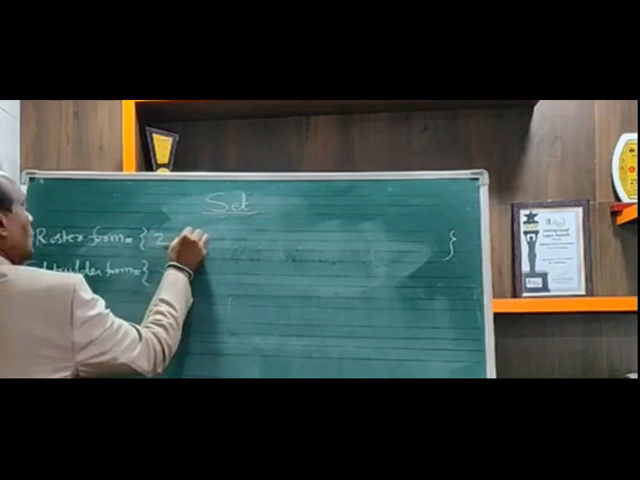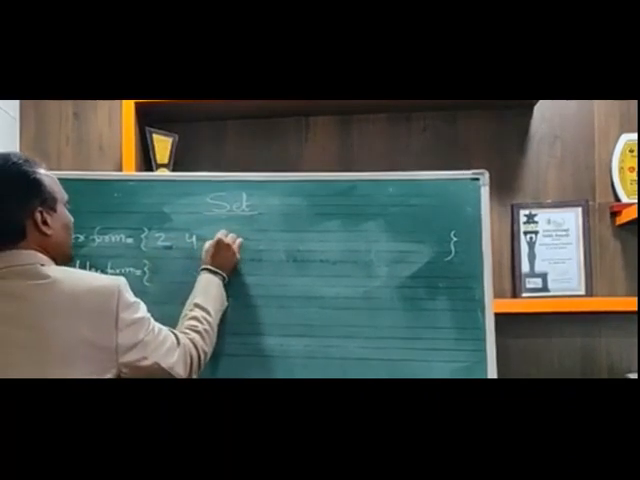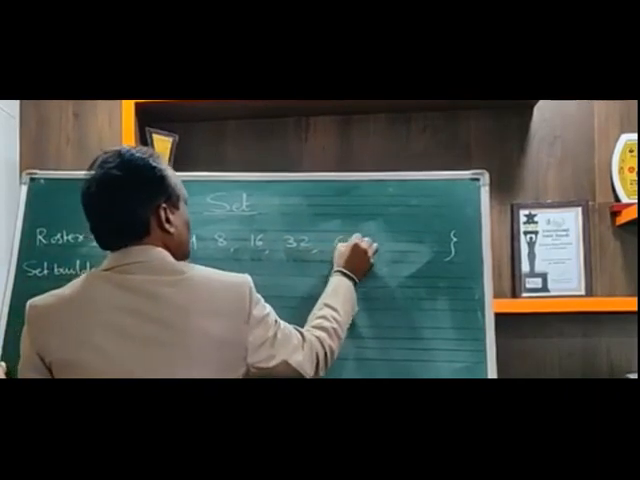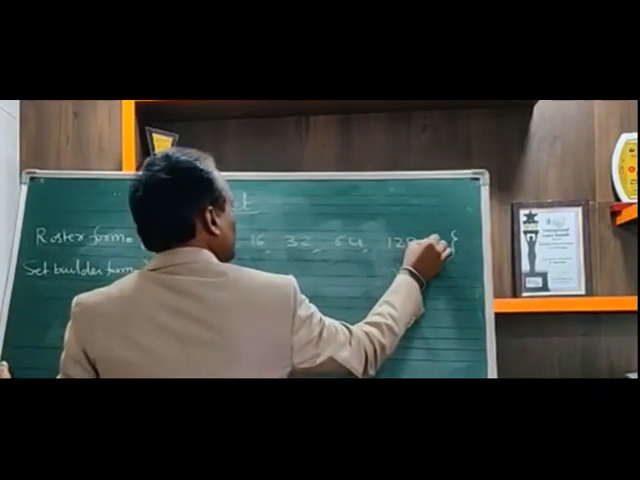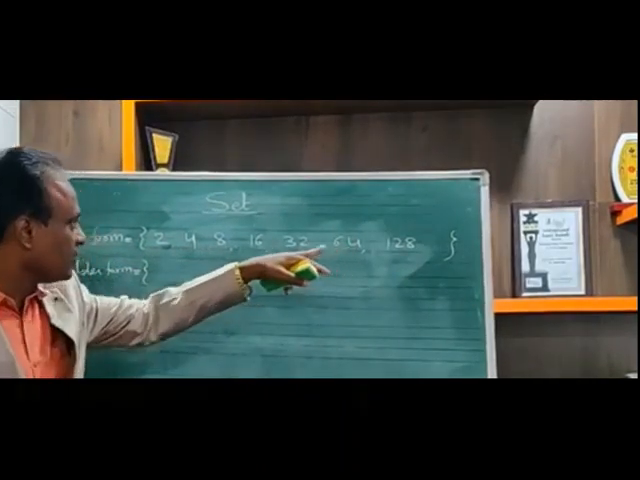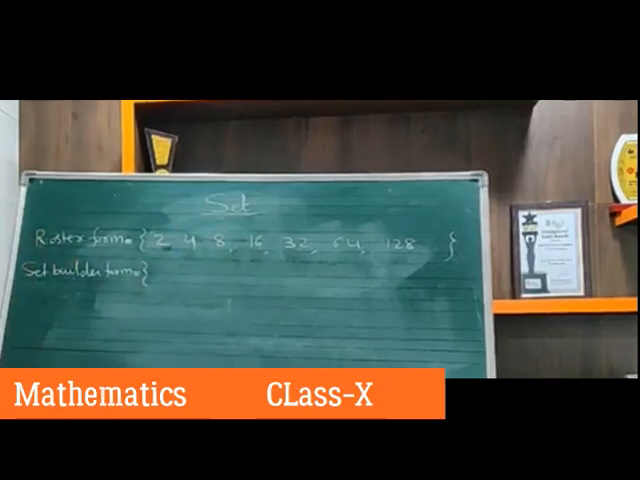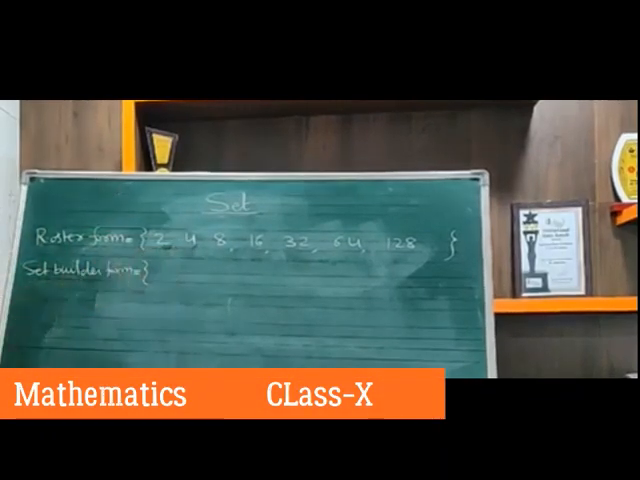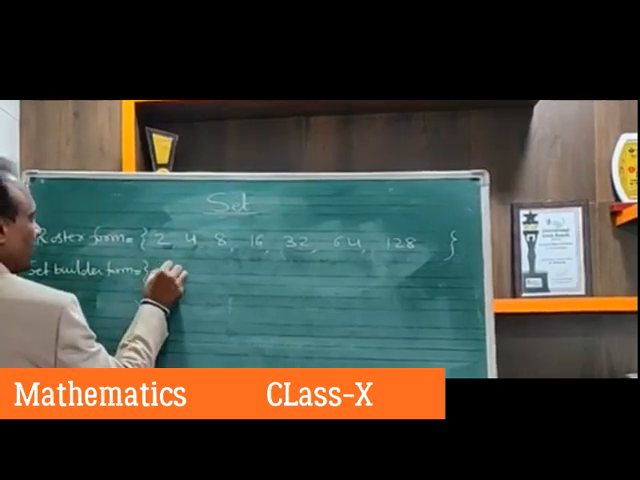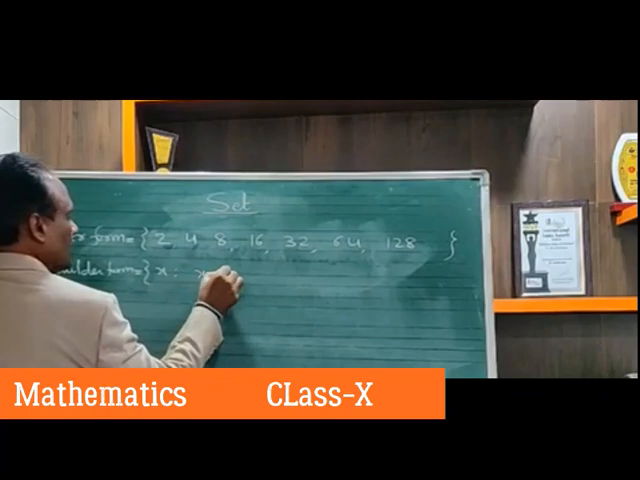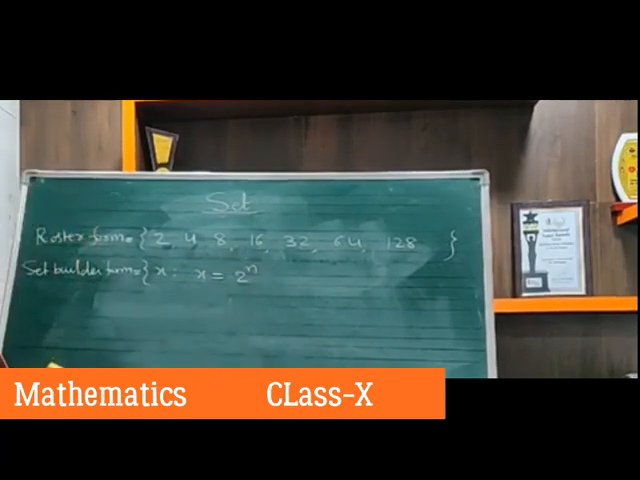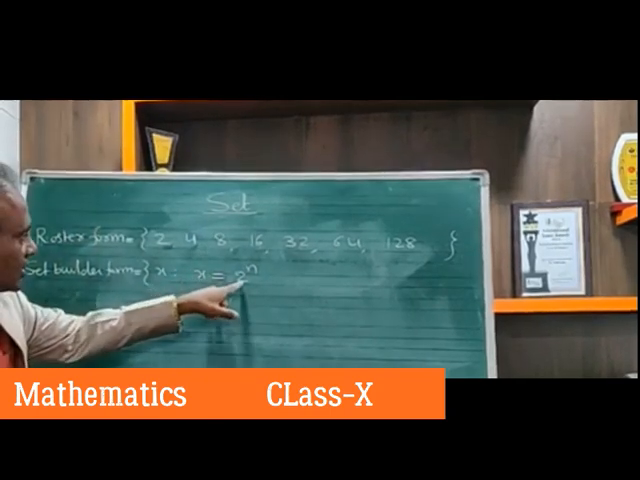2, 4, 8, 16, 32, 64, 128, like this. I am writing all the elements. This is called roster form. The same you write in the set builder form. Same meaning. So I can write like this: x such that x is equal to 2 power n.